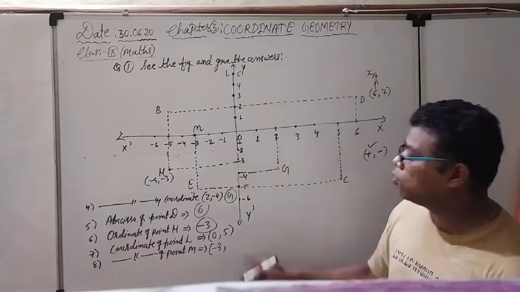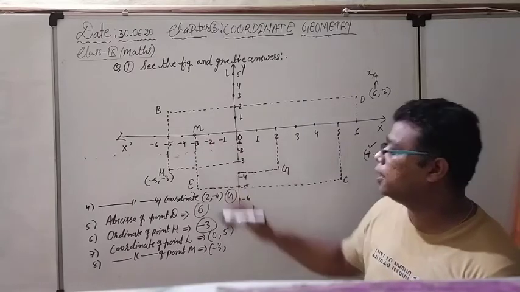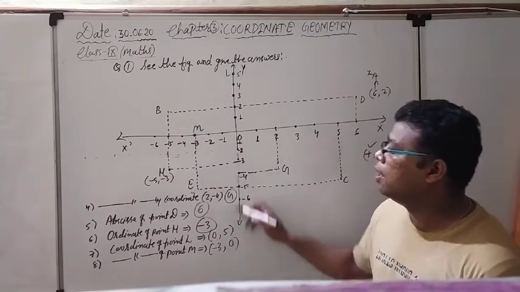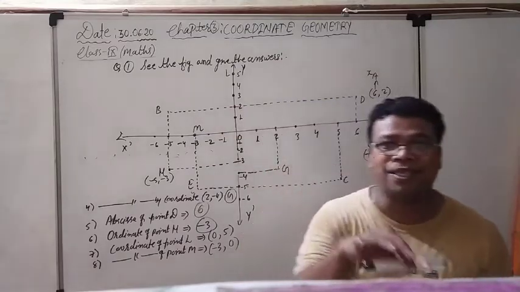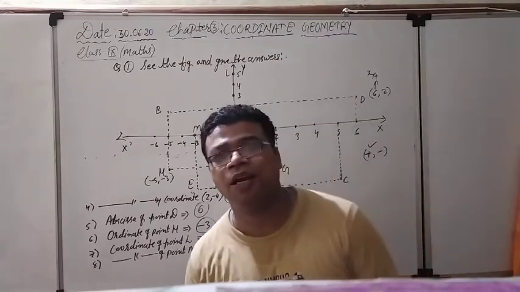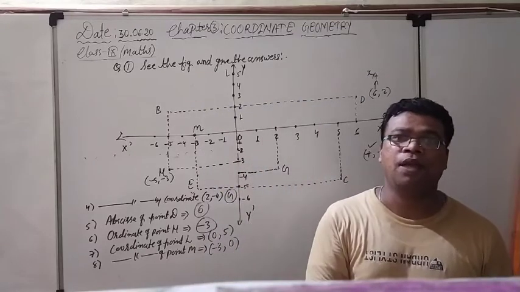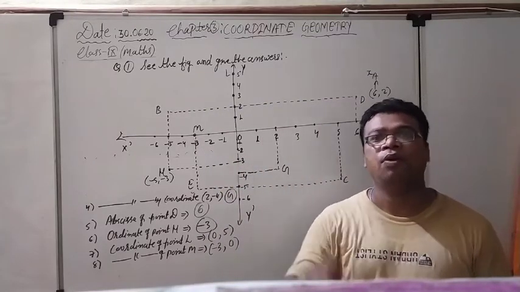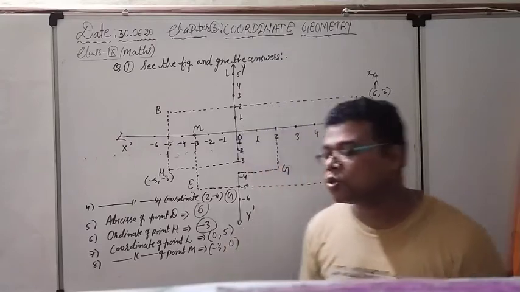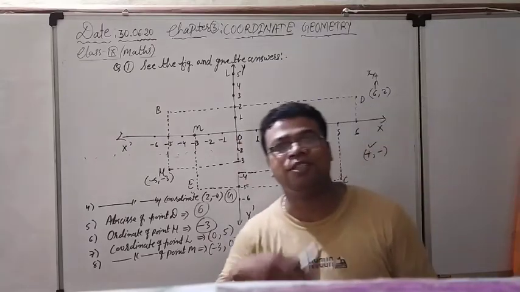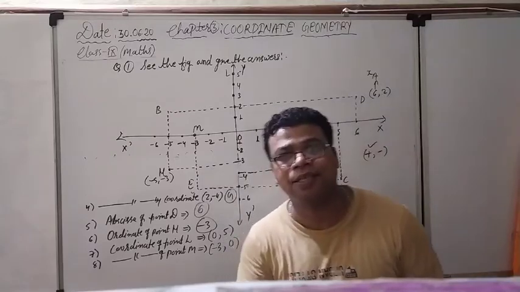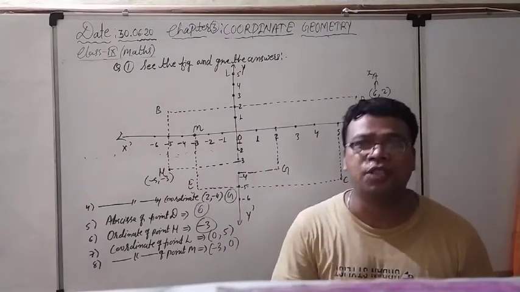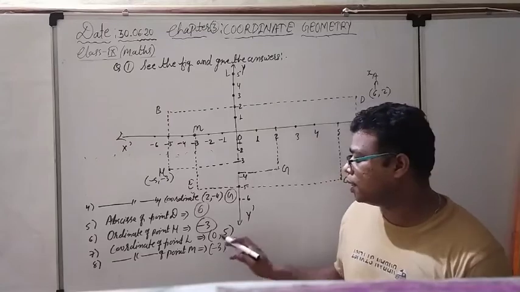And what is the y coordinate here? Y coordinate, it will be 0. Why? Because any of the points which are lying on the x-axis, for them the y coordinate will always be 0. Why? Because y coordinate means distance from the x-axis, and because the point is already placed on the x-axis, how can you calculate the distance from the x-axis? That's why it is always 0.